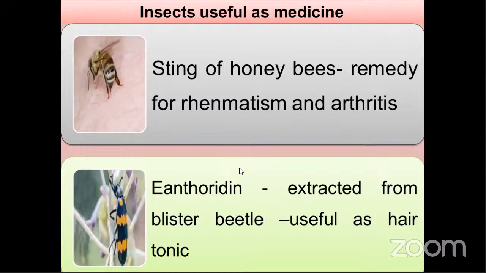Some medicines, like the sting of honeybees, are a remedy for rheumatism as well as arthritis. And cantharidin, extracted from the blister beetle, can be useful as a hair tonic, for hair black color and hair texture. So these are the products useful for medicinal purposes.